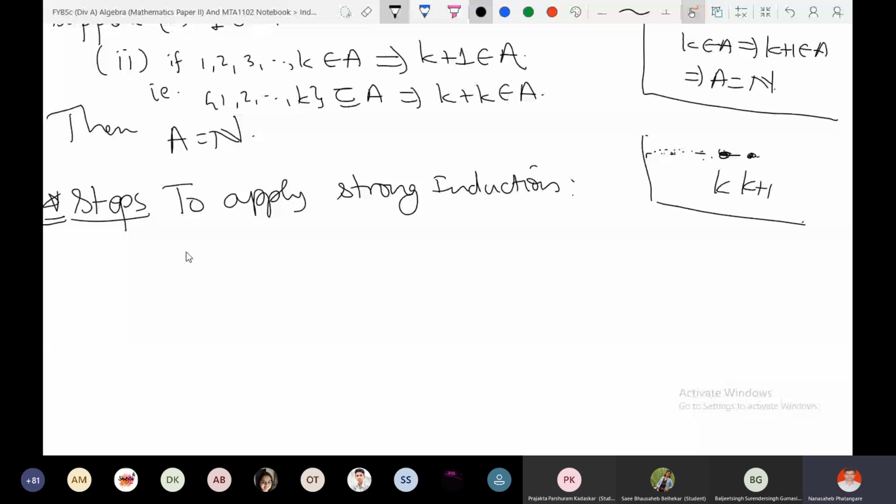So step one. Prove that the statement is true for n is equal to 1.